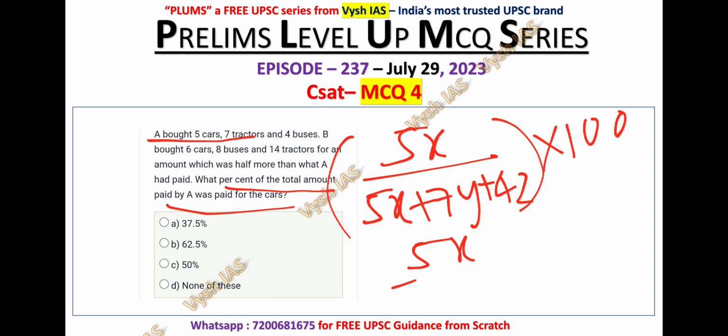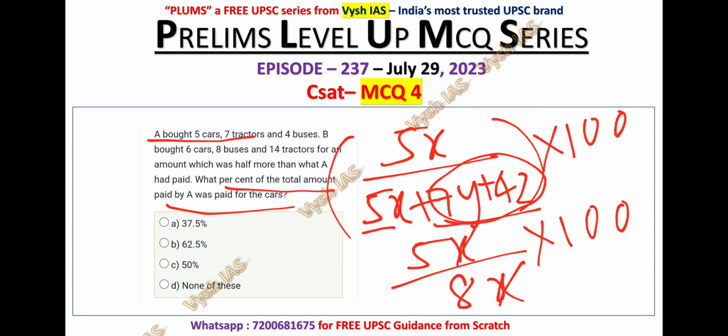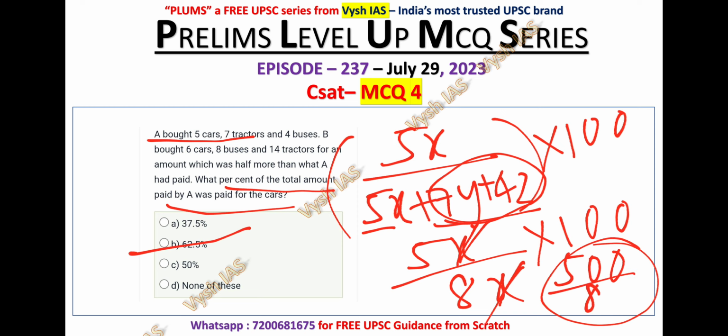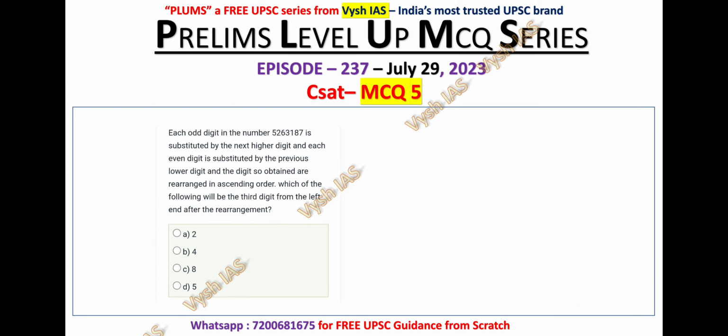So if you solve, we have got the value of 3x as 7y plus 4z, right? So 7y plus 4z is nothing but 3x. So 5x plus 3x is nothing but 8x. If you further solve into 100, x and x get cancelled, and 500 by 8 is nothing but 62.5%. So option B is the correct answer for MCQ number 4.